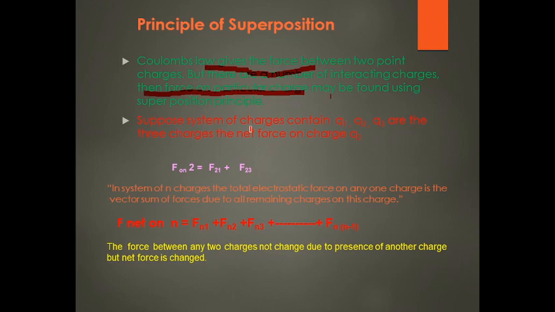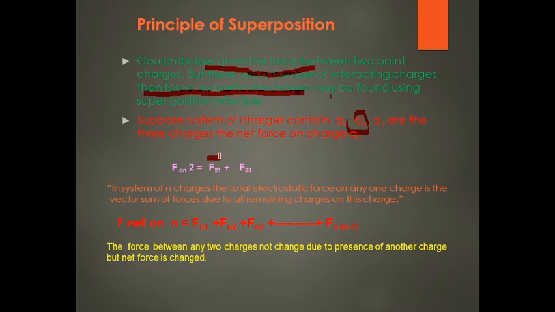Suppose the system contains three charges, Q1, Q2, and Q3. The net force on the charge Q2 is equal to the force on Q2 due to the first charge plus the force on Q2 due to the third charge.